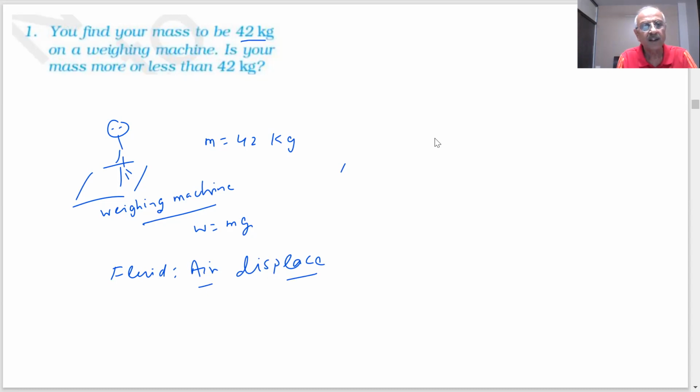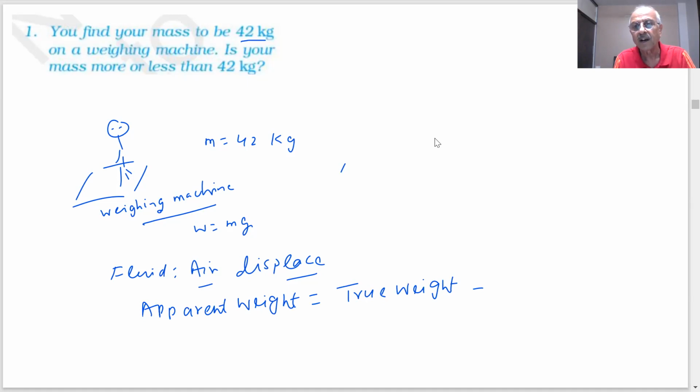What you get here is not the real weight. What you are measuring is the apparent weight. What is apparent weight? It is the true weight minus the weight of the volume of air displaced by you, minus the upward thrust.